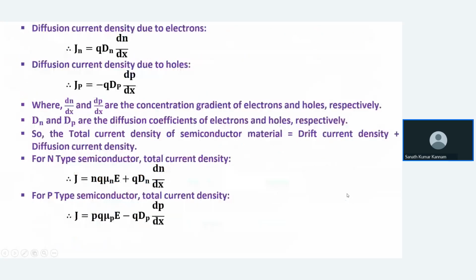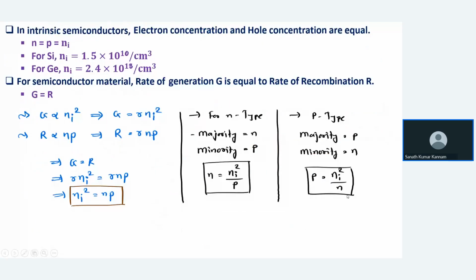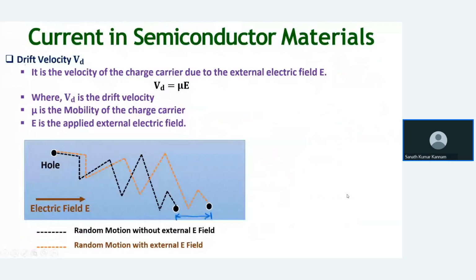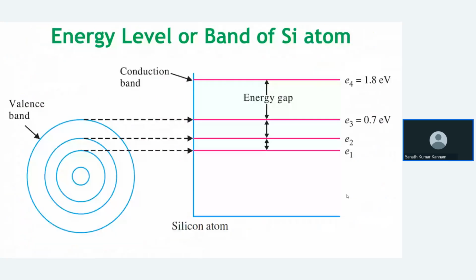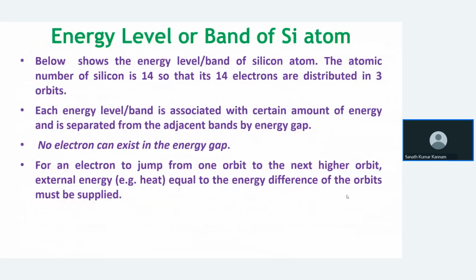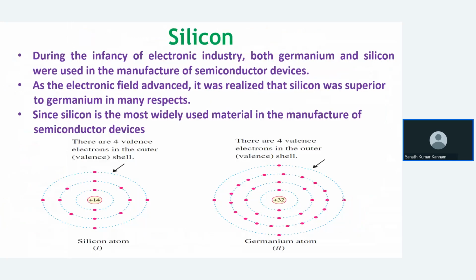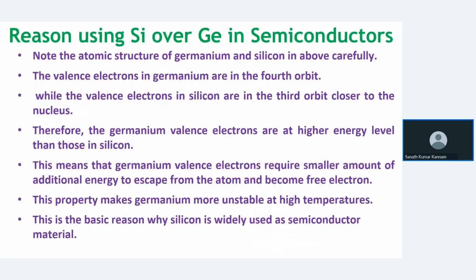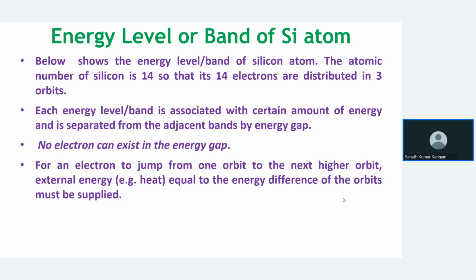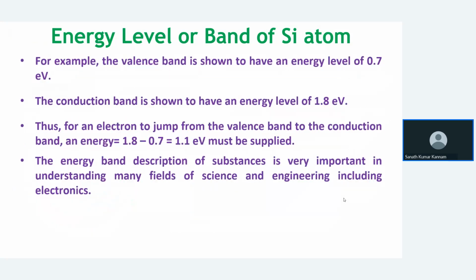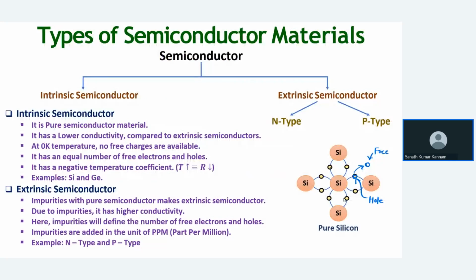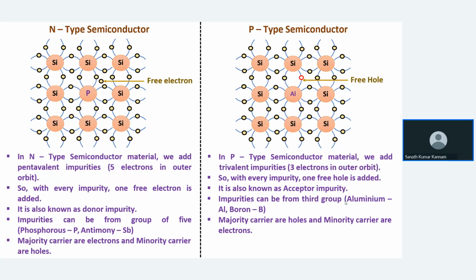So till here, I think you understood. What we discussed from the start: classification of solids, energy bands in materials, why silicon is preferred over germanium, and energy bands in silicon. We also saw the different types of semiconductor materials, intrinsic and extrinsic, and again extrinsic N-type and P-type, and what N-type and P-type semiconductors are.